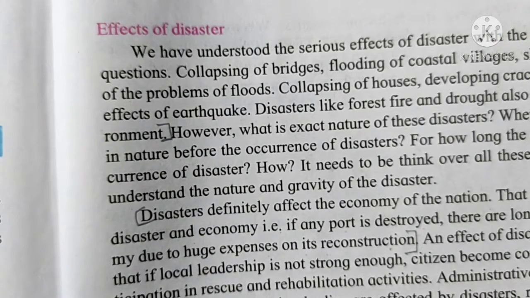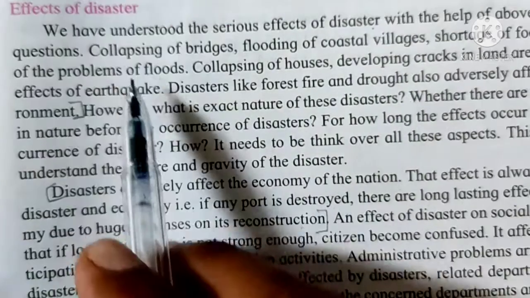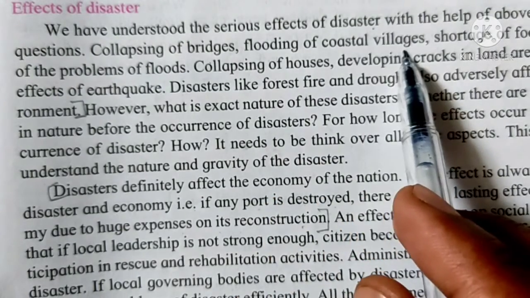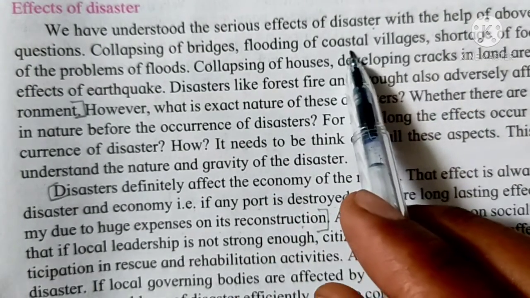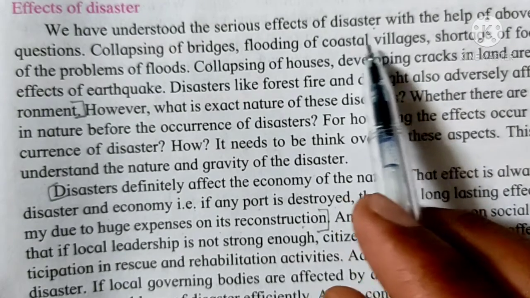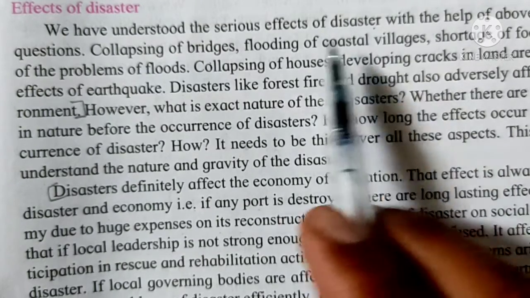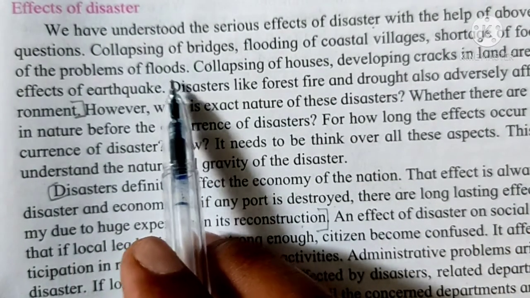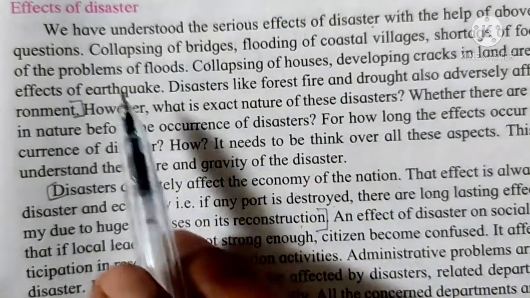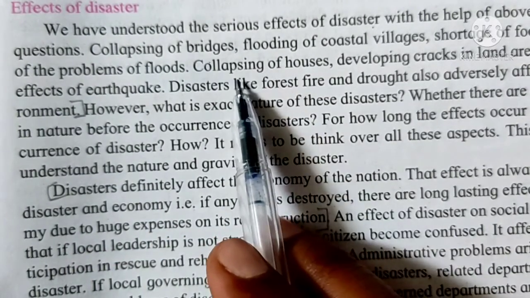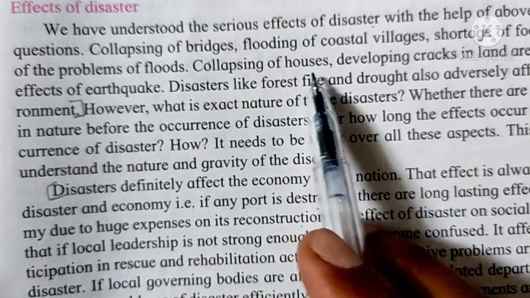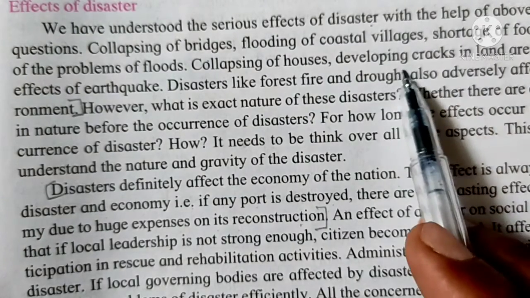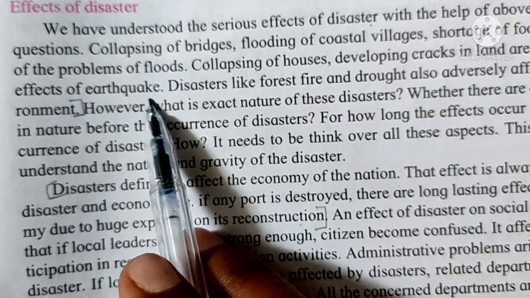Now we will see about effects of disasters. Okay. Number one, collapsing of bridges, flooding of coastal villages. Flooding of coastal villages means मतलब जो समुंदर के साइड में विलेज रहते हैं वहां पे फ्लड आ जाना, shortage of food are some of the problems of floods. ओके, फ्लड आने के बाद फूड का शॉर्टेज हो जाता है. ठीक है, केरला में हुआ था अभी. Collapsing of houses, right, हाउसेस कोलैप्स हो जाते हैं. Developing cracks in land, लैंड में क्रैक डेवलप हो जाते हैं, are some of the effects of earthquake.